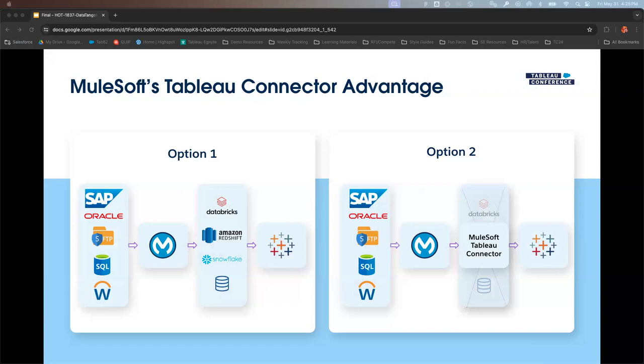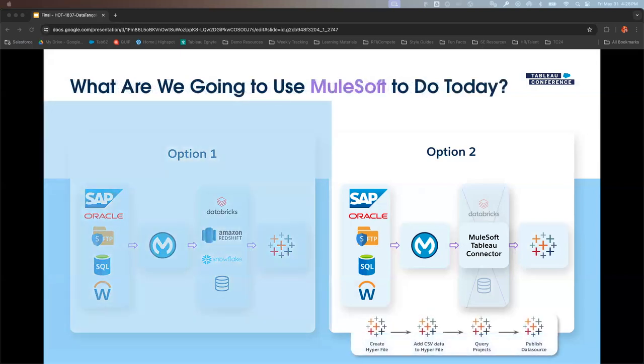Now, that is certainly amazing and wonderful, but not everyone is at that level of maturity yet. Some folks aren't even at the point where they have data storage or a data warehouse or a centralized data strategy that is connecting everything together. So instead, we're going to take a step back and look at what it would look like if we took the different siloed data, put it in MuleSoft, and then connected directly to Tableau. MuleSoft has a connector to Tableau where we can publish hyperfiles. So today we're going to publish it to a Tableau Cloud site.